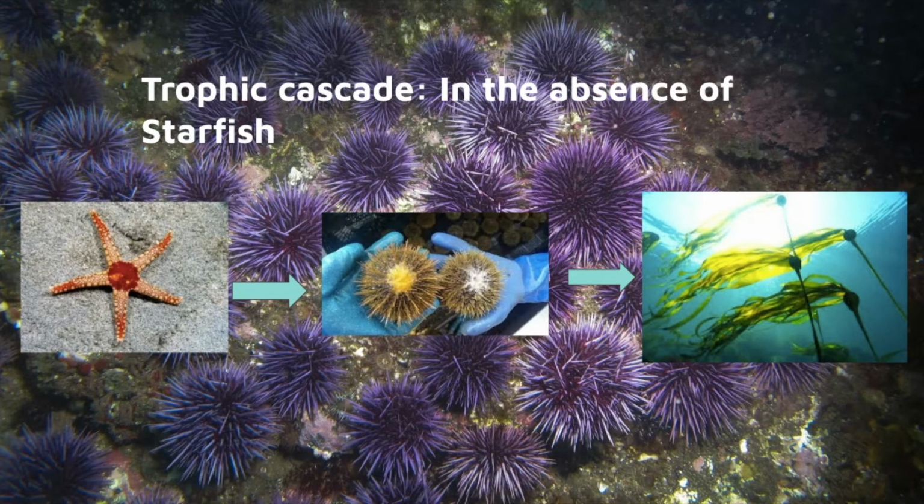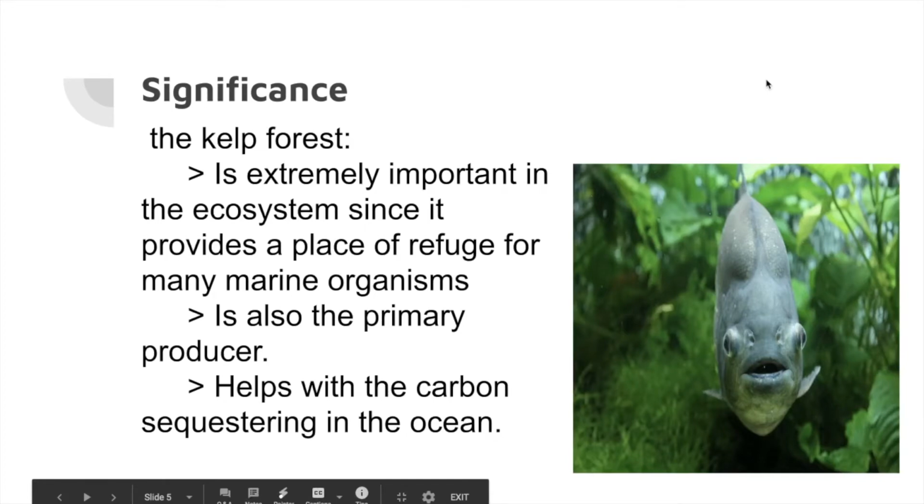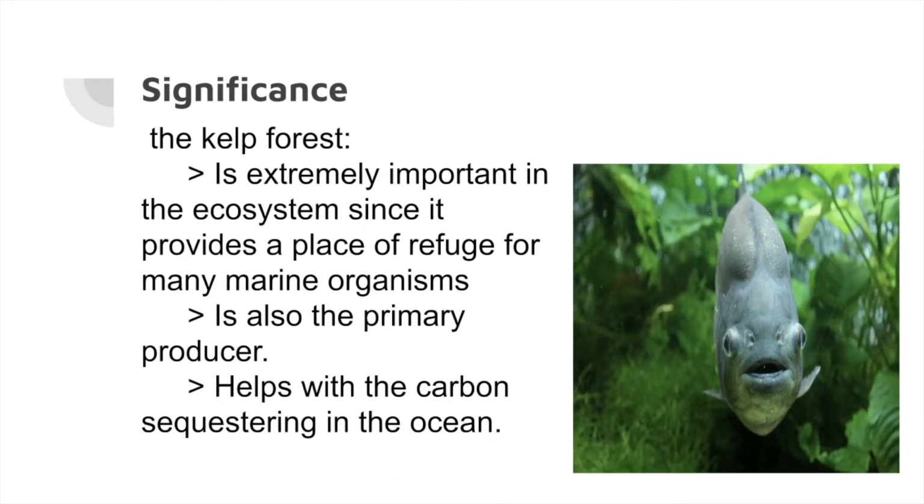So, the trophic cascade in the absence of starfish is basically just the opposite. The sea star population decreases, that allows the sea urchin population to increase, and they are destructive grazers, so the kelp forest is destroyed. We decided to look at the interactions between different predators of urchins, the urchins themselves, and the kelp population. Kelp forests play a significant role in the ecosystem, and its reduction or elimination altogether by the urchins can have detrimental effects to other marine organisms.